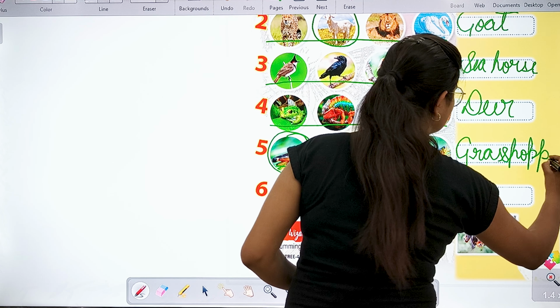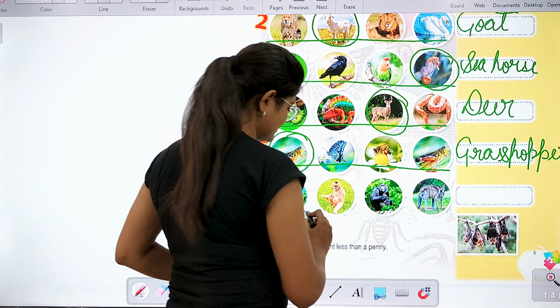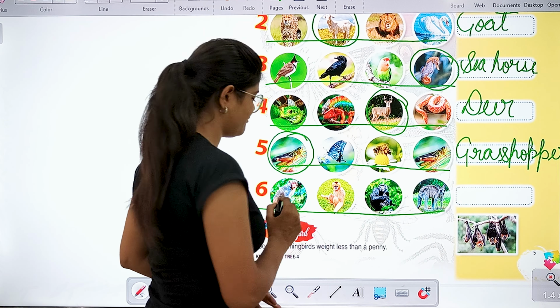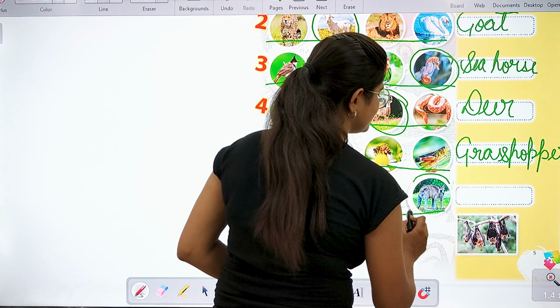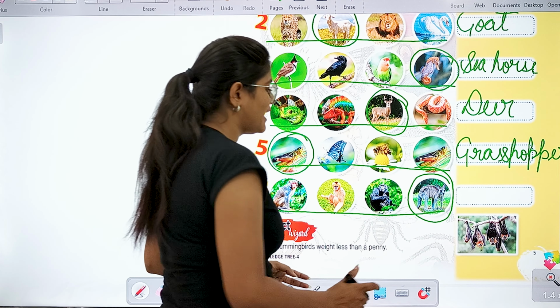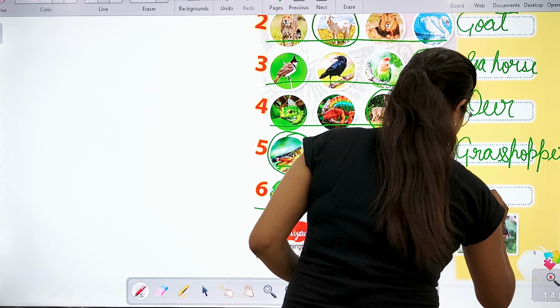Next, as you can all see, all these animals belong to the monkey family, but the kangaroo is the different one. Hence, kangaroo is a different animal and not considered in any of the monkey family. That is why kangaroo is the correct answer for this statement.